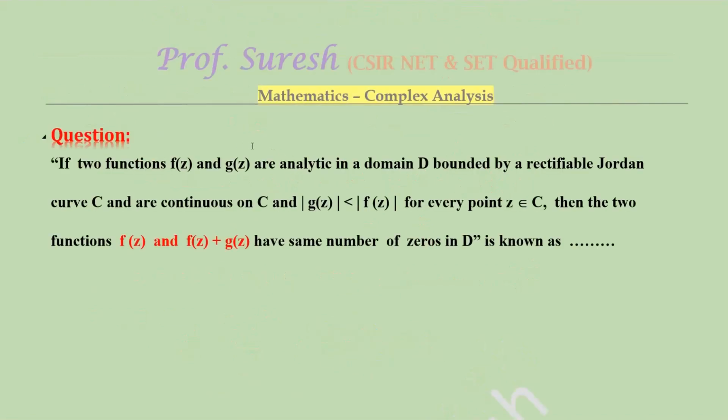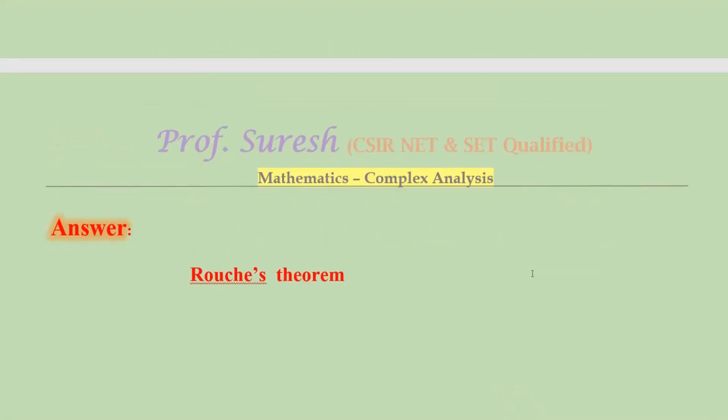If two functions f(z) and g(z) are analytic in a domain D bounded by a rectifiable Jordan curve C and are continuous on C, and |g(z)| < |f(z)| for every point z belonging to C, then the two functions f(z) and f(z) + g(z) have the same number of zeros in D. This theorem is known as dash. Can you answer? The answer is Rouché's theorem.